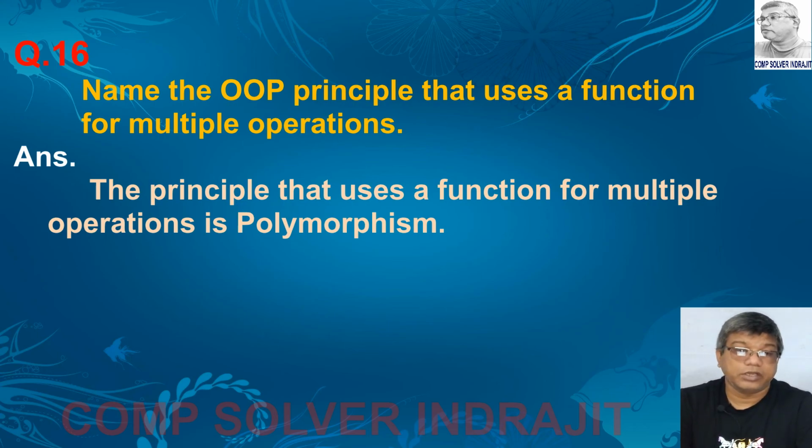Next question is, name the OOP, that means object oriented programming principle, that uses a function for multiple operations. The principle that uses a function for multiple operations is polymorphism.